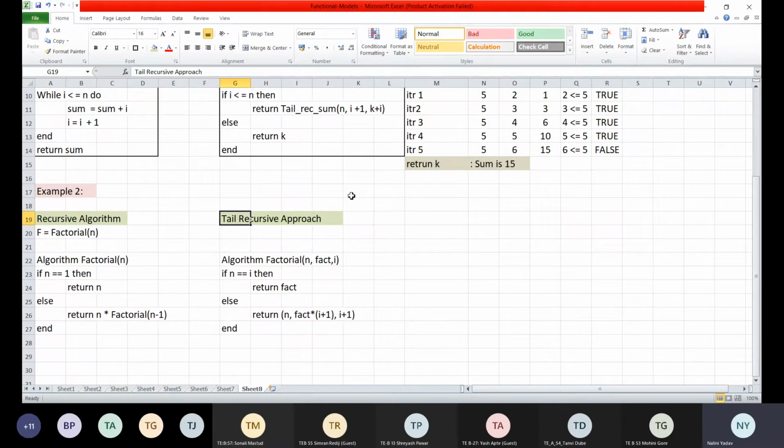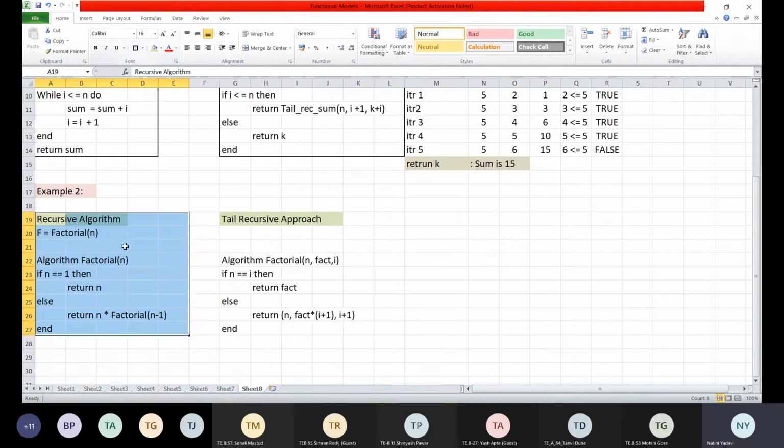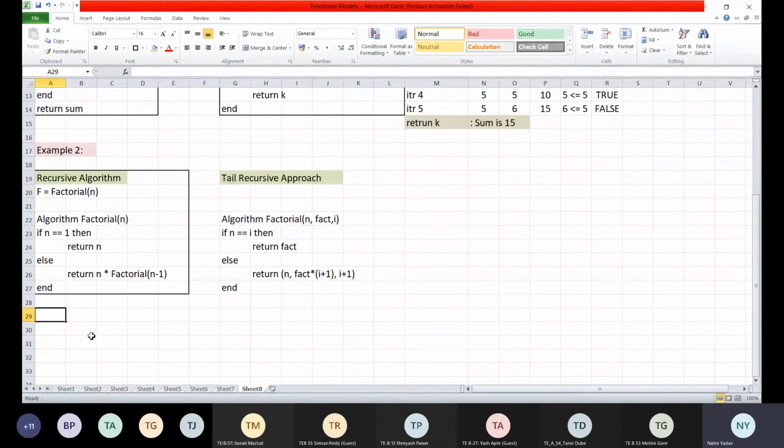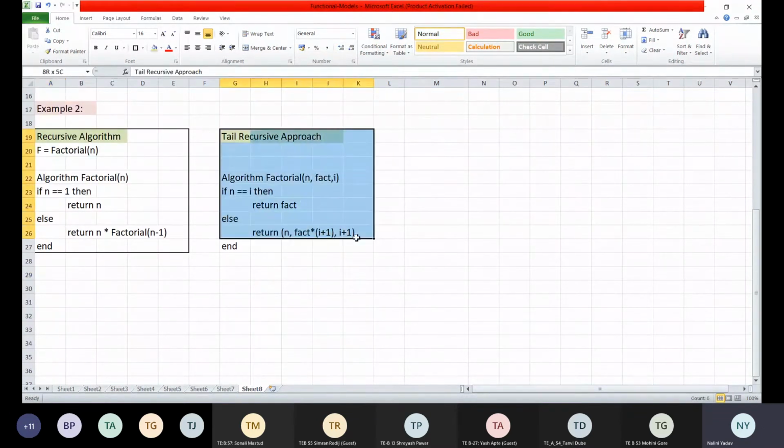Now this is a very simple example, the example of a factorial. So here is my function with the factorial. I hope you all know this function because we have already seen it for many days. The algorithm is factorial n: if n is equal to 1, then return n, directly the 1. Else return n into factorial of n minus 1. Correct? So this is how my recursion happens. And in the tail recursive approach, look at the function of the tail recursive approach. So this is my function of the tail recursive approach. Correct? Now we will see what happens in the recursive algorithm.